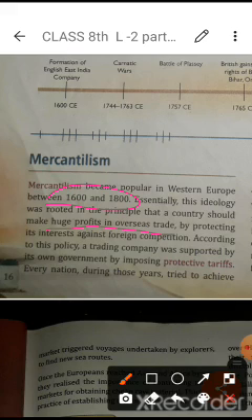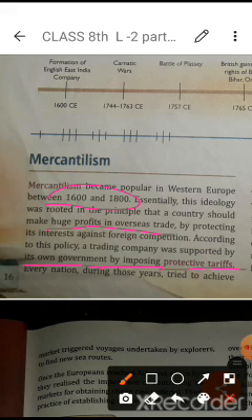If any industrial company was set up in their country, the company was supported by the government by imposing protective tariffs. Protective tariffs mean that if the company imports any kind of thing, there will be no foreign competition or any kind of tax on those things. So this is the process of mercantilism.